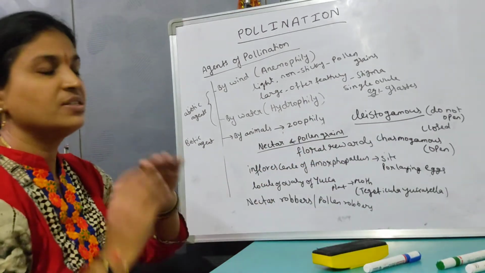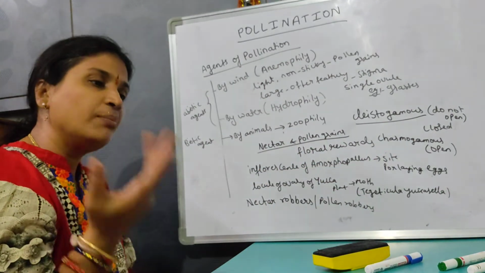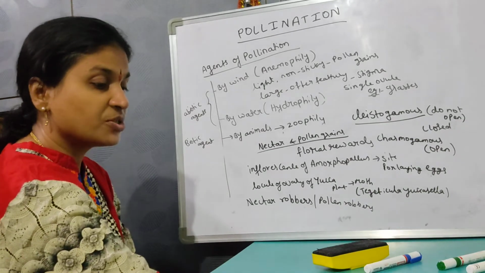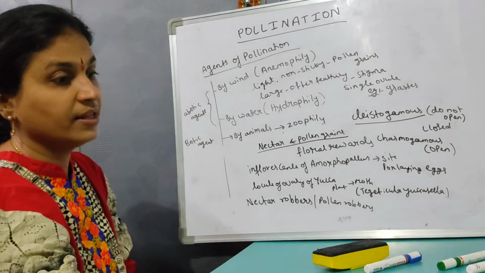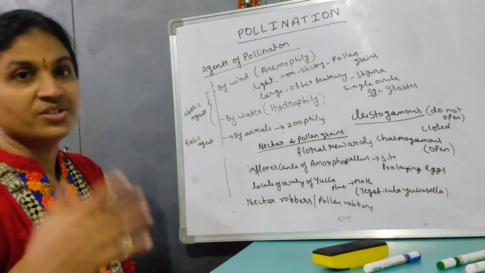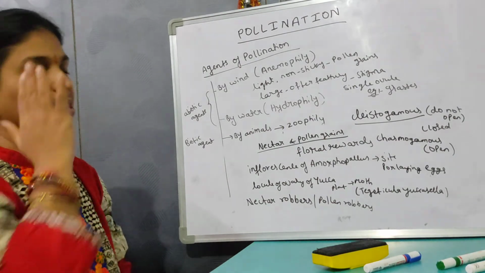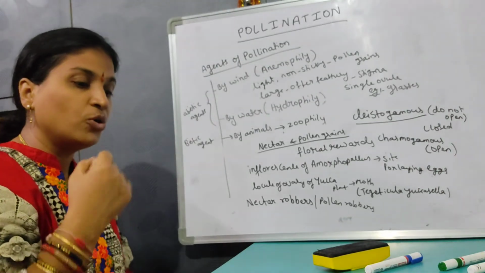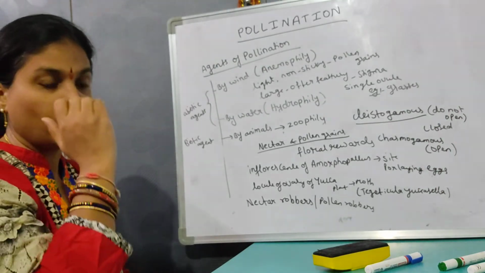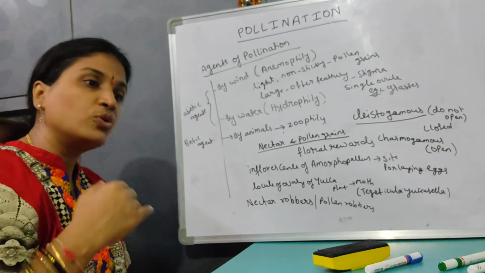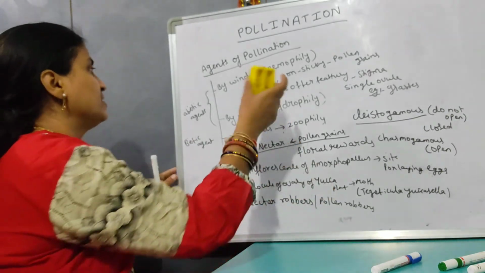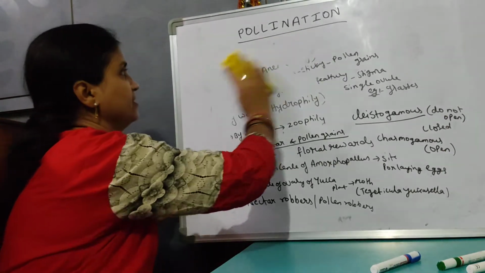In chasmogamous flowers, the flowers are open. So here majorly cross-pollination is going to occur. With cross-pollination, there is going to be some variation. There are chances of evolution. So that's why nature has also provided some plants not only to always undergo self-pollination, but to go for cross-pollination. Such devices are called outbreeding devices.